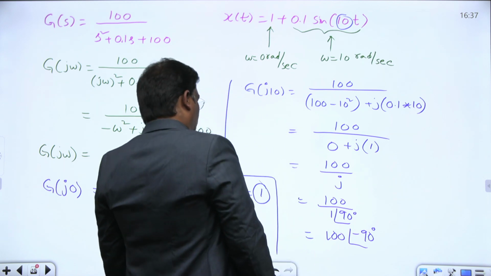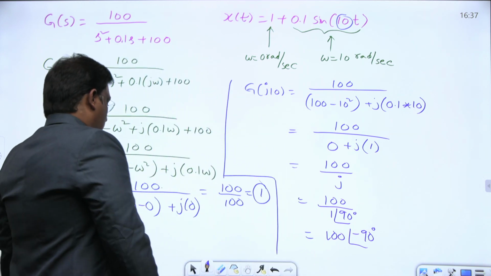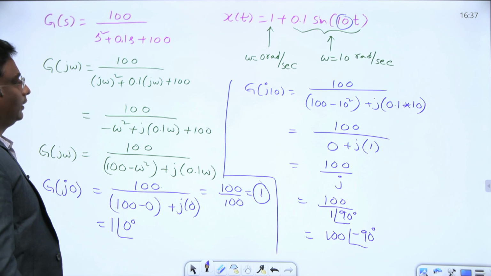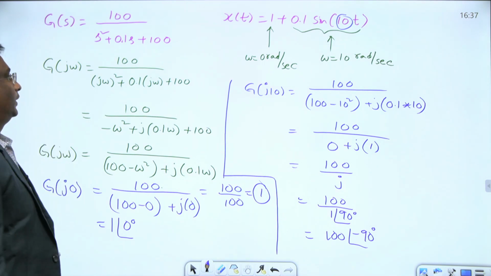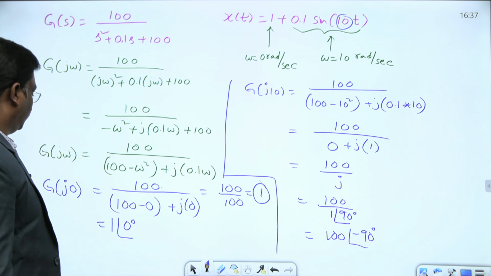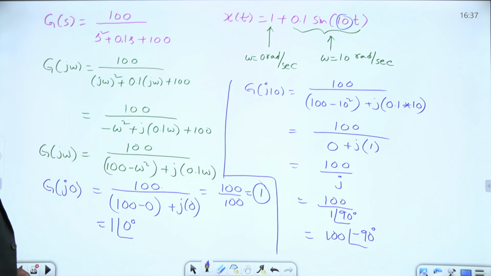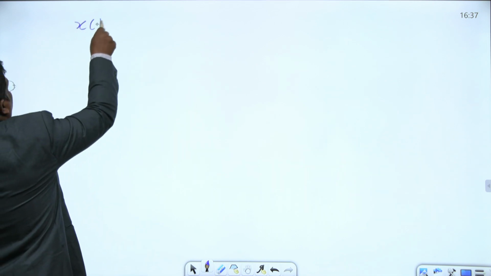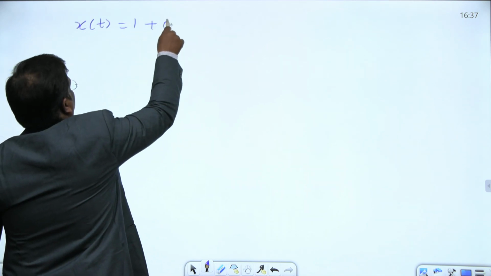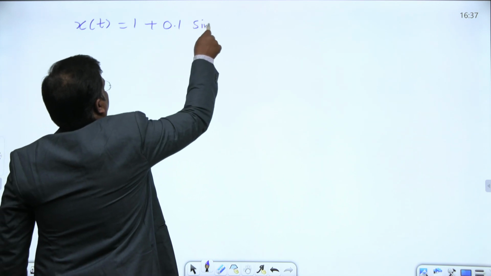This is the transfer function at 10 radians per second, omega equal 10. Right? Everyone, right? Simple thing. What we are trying to do is, what is the input here? Input x of t is nothing but 1 plus 0.1 sine of 10t.